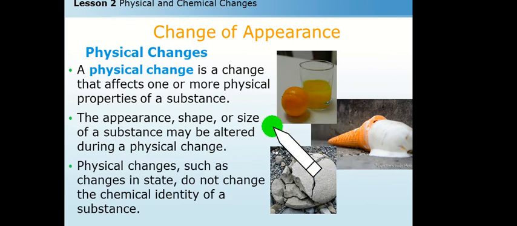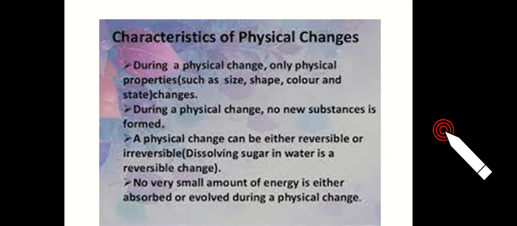Now, physical changes such as change in state do not change the chemical identity of a substance, such as if ice melts, the chemical identity of water doesn't change in the form of ice or water. So physical properties of a substance are changed if yarn is twisted, dyed and knit to form a sweater, but it's still wool. So, in a physical change, generally the change is temporary and can be reversed by changing the conditions and no new substance is formed.